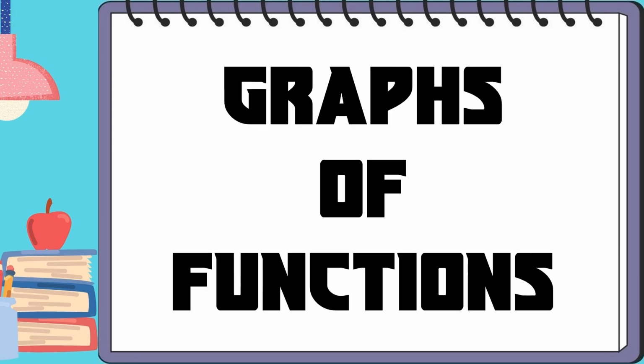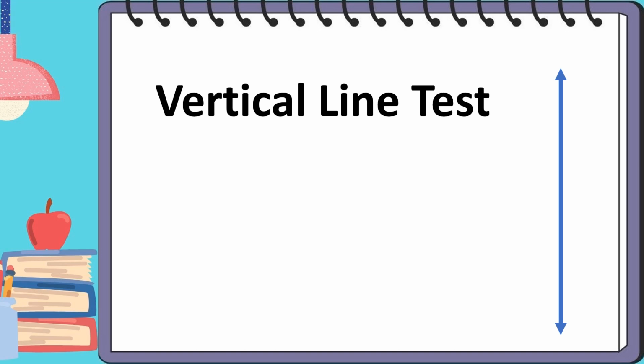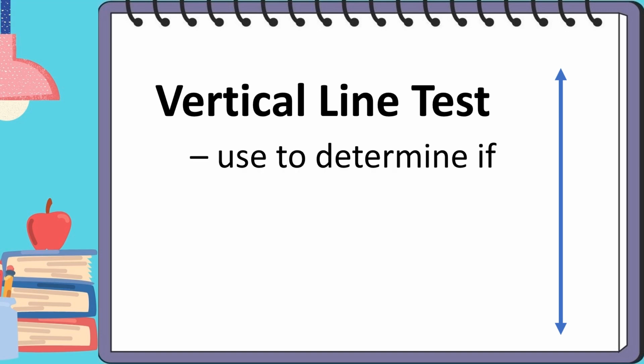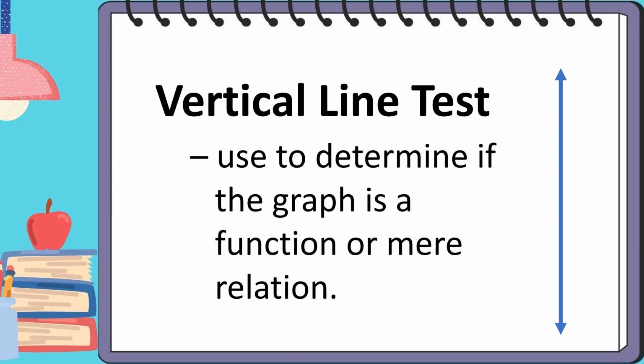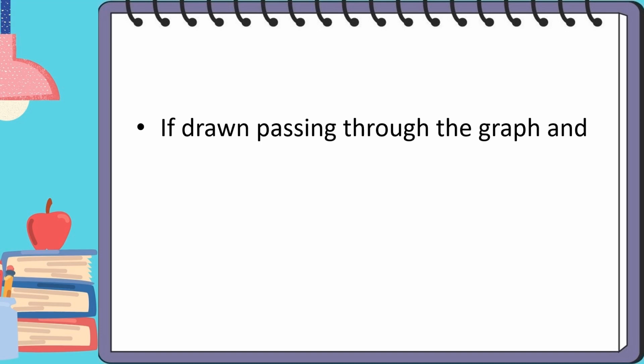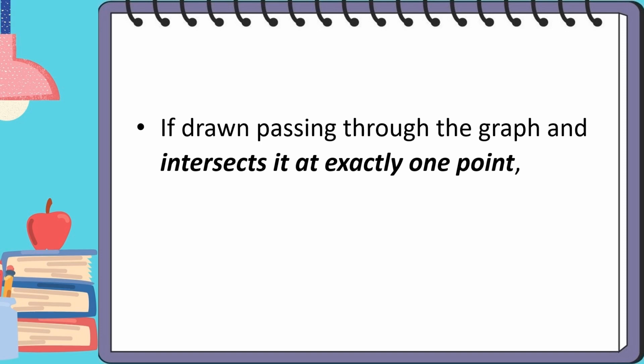Now let's proceed on how to determine if the given graph is a function or mere relation. We will use the vertical line test in determining if the given graph is a function or mere relation. If the vertical line is drawn passing through the graph and intersects it at exactly one point, then it is a function.